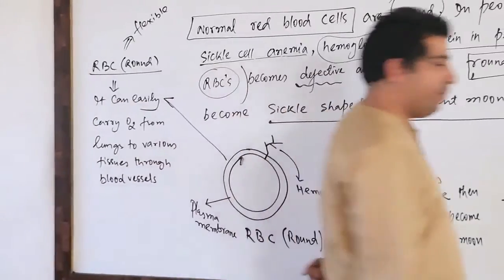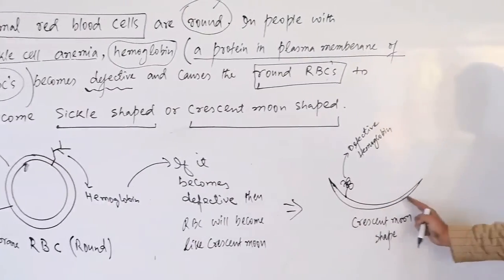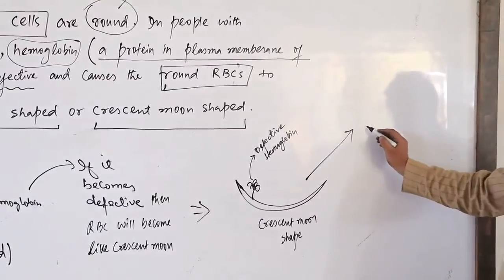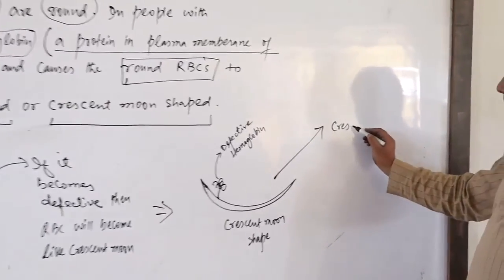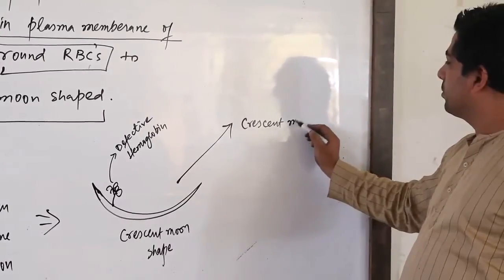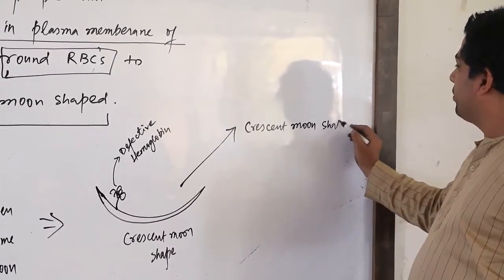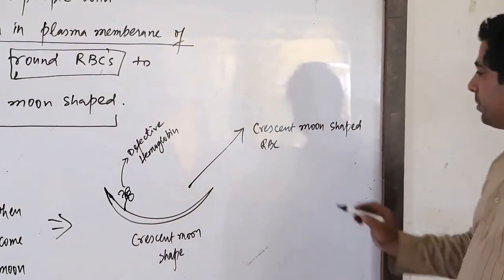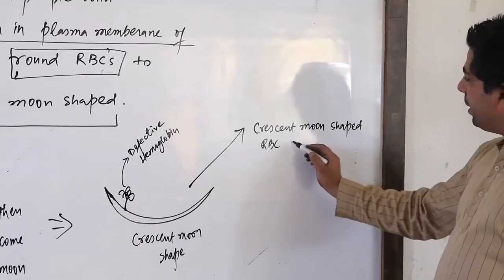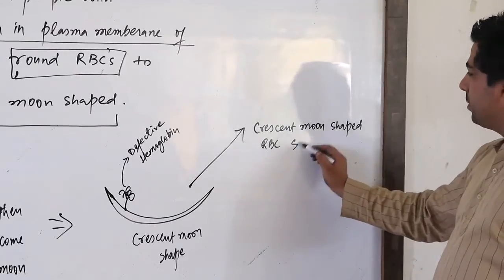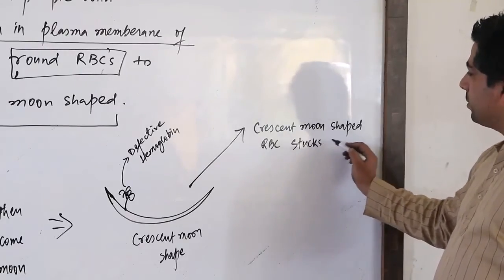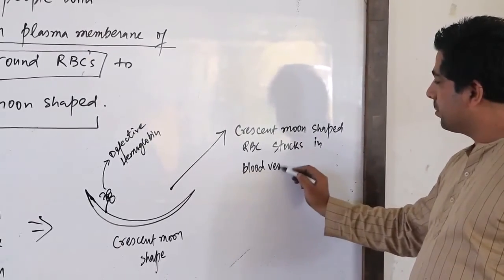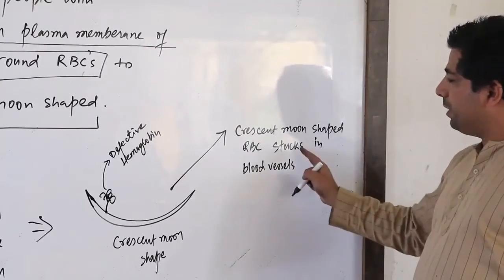But when the shape becomes like this, can you focus here, sir, now? When the shape becomes like this, have a look. A crescent moon shaped RBC sticks to the blood vessel, stucks in the blood vessel.